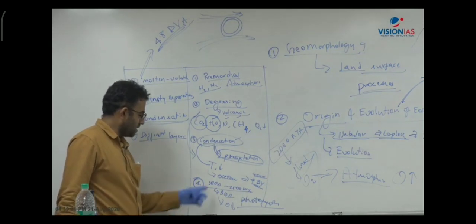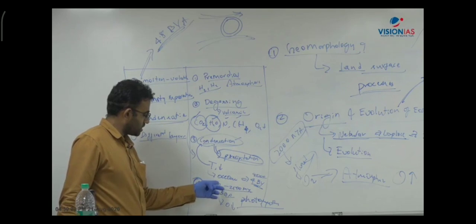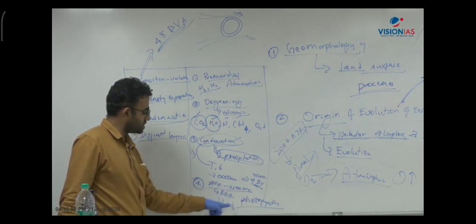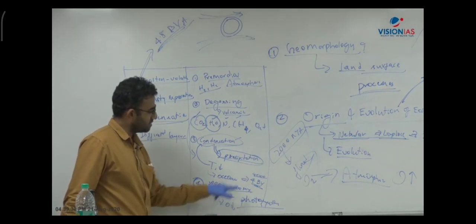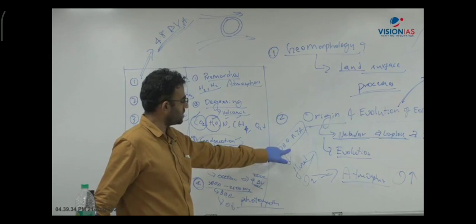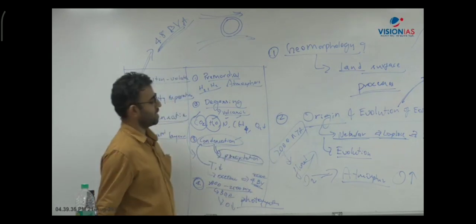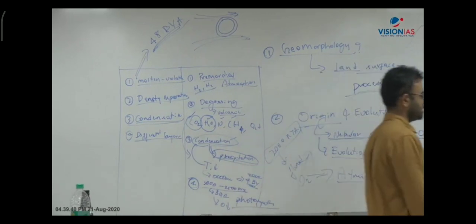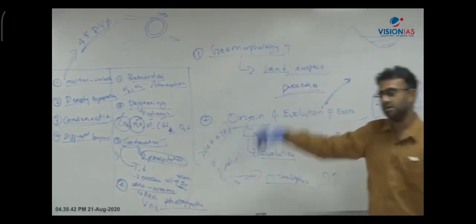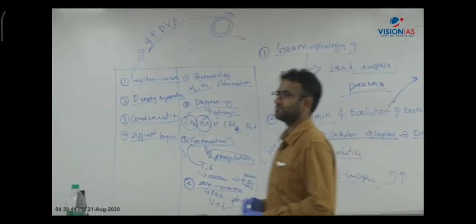And before 3000 or 2500 million years, blue-green algae evolved in the oceans, which started the process of photosynthesis, which released the oxygen, and when this oxygen saturated the entire ocean by 2000 million years ago, it started to flood the atmosphere with the oxygen, and that changed the composition of atmosphere.